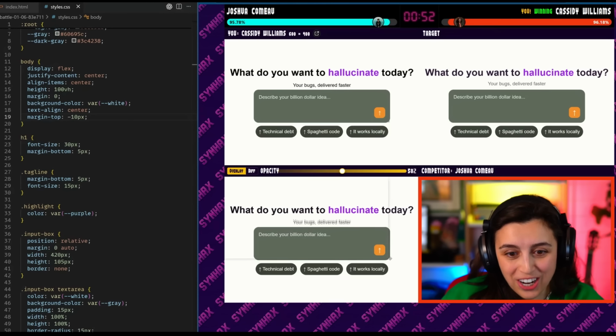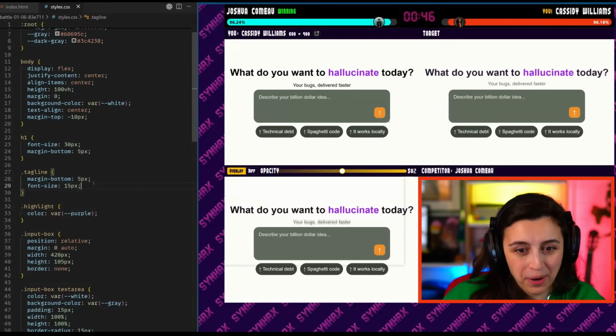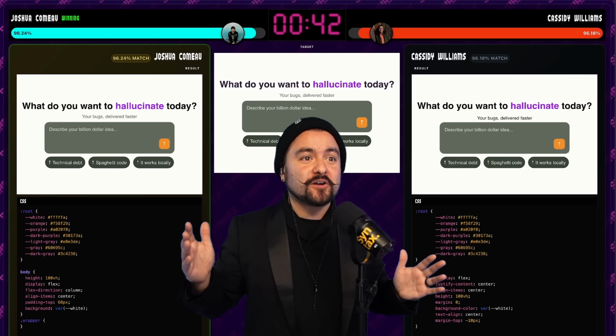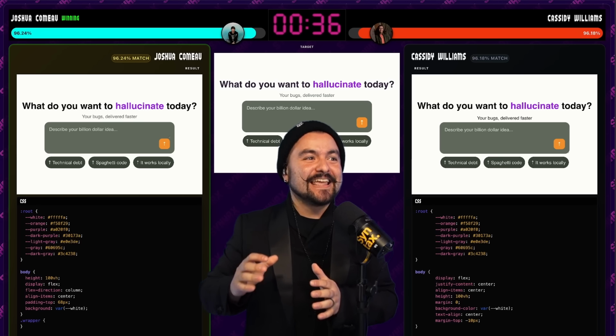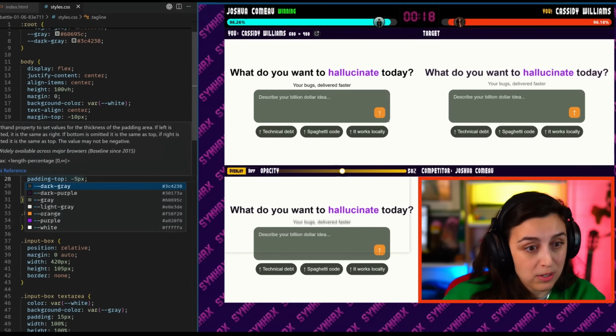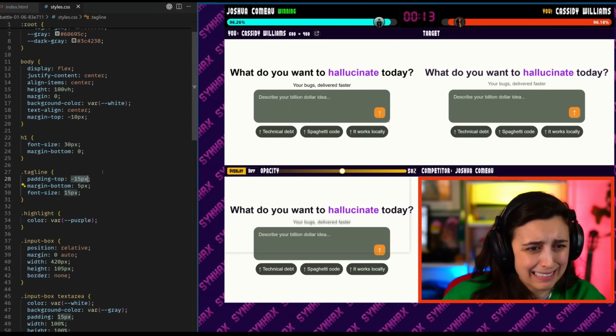It's literally just this, your bugs delivered faster. Why is it like this? Okay, Cassidy, stop freaking out and do your job. Oh no, Josh pulled ahead with 96.24. We're at 0.1% that are going to decide this battle. 25 seconds left. Scoot it up more, please. Why are you like this? No, actually, I don't want to do that.